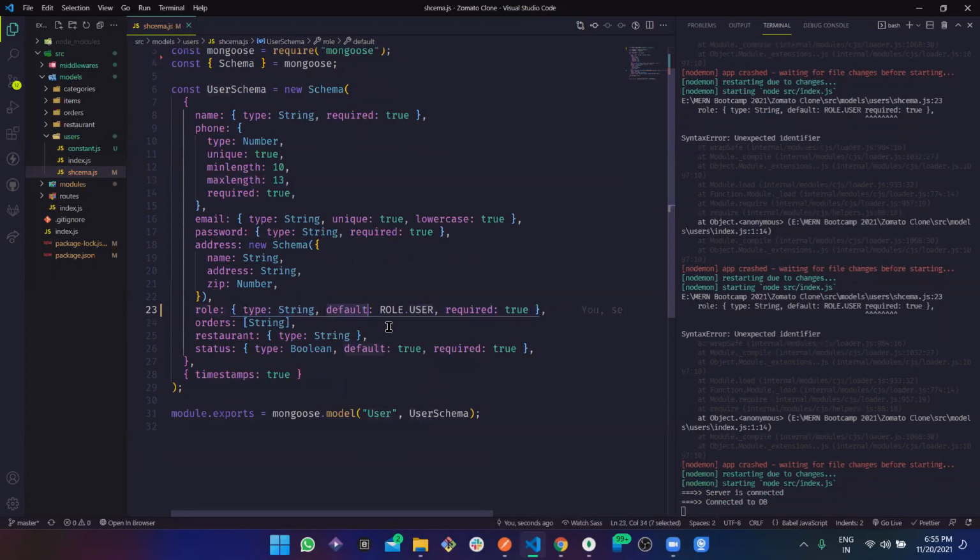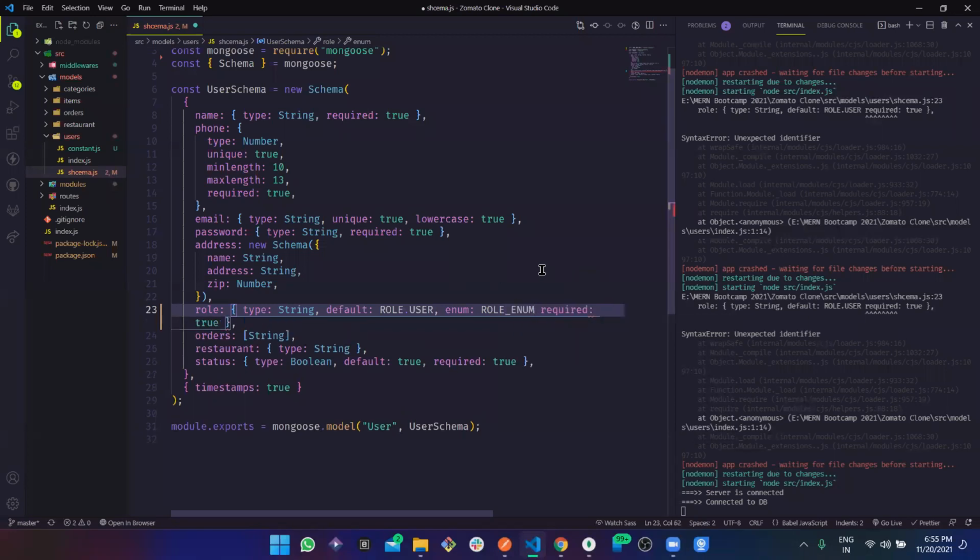So now by default, this role should be user. Suppose you're not sending anything from the front end, this should be user itself. And how many types of roles should there be? As we have discussed, enum is a data type, and most of you should know it because you're already familiar with it. In enum we are defining this.